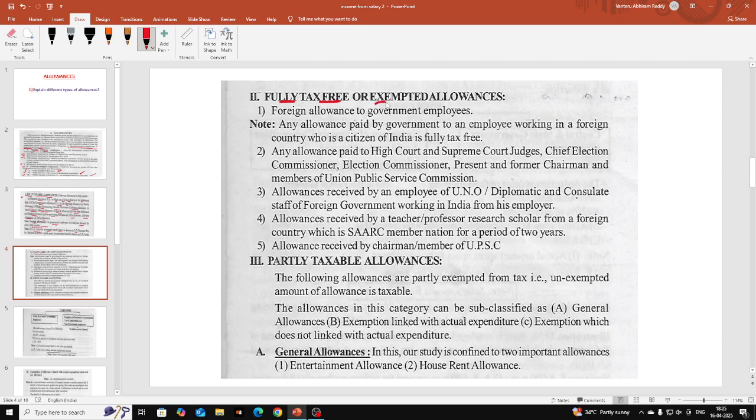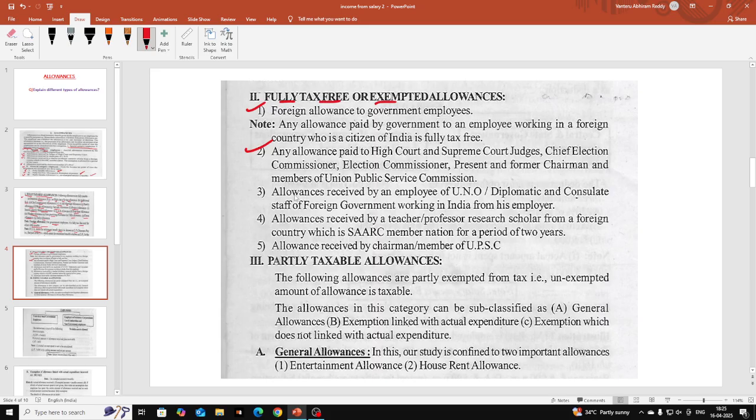So what is the meaning of this exempted allowance? If assessee receives this allowance, that is completely tax free, don't write that allowance under the head allowances. What are those? Here there is a list. First one, foreign allowance to government employees. Second one, any allowance paid to high court and supreme court judges, chief election commissioner, present and former chairman and